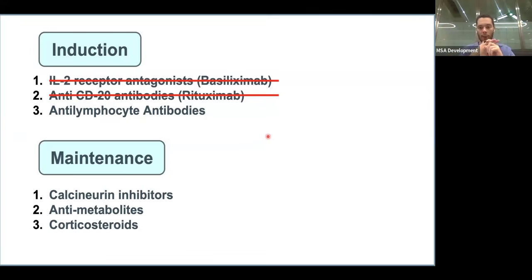Second thing is for rituximab. It's not that important, but it was mentioned in your lecture, so keep it in mind if they decide to ask about it. It could cause reactivation of hepatitis B, a latent hepatitis B infection, or generally any other viral infection. And this is it for the induction drugs. Then you have your maintenance drugs. Again, one of three. You already know about one, which is corticosteroids. We're going to speak about them later.